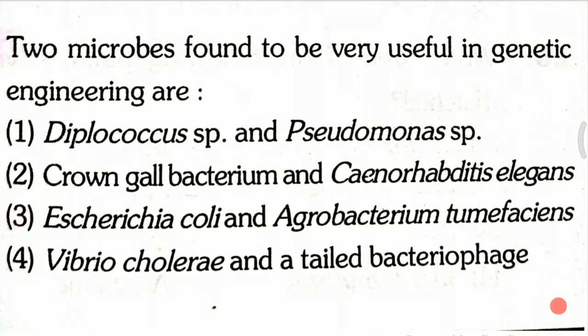Question 8th here. Two microbes found to be very useful in genetic engineering are first, Diplococcus and Pseudomonas; second, crown gall bacterium and Caenorhabditis elegans; third, Escherichia coli and Agrobacterium tumefaciens; fourth, Vibrio cholerae and a tailed bacteriophage. Two microbes found to be very useful in genetic engineering are, and the answer for this question is the third one, that is Escherichia coli and Agrobacterium tumefaciens.